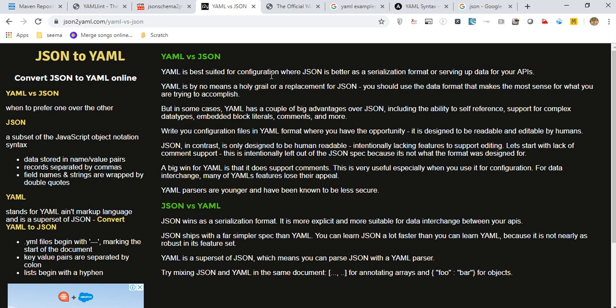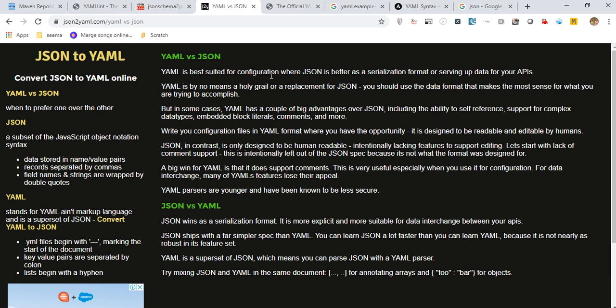To answer your query, whenever two different systems are involved, suppose you have created something and you are sending some information and some other system is consuming your data, in that case JSON is the best thing. But if you have a simple in-house project, like development or automation, then I think you can go for YAML.